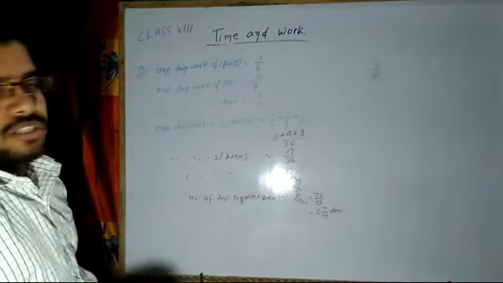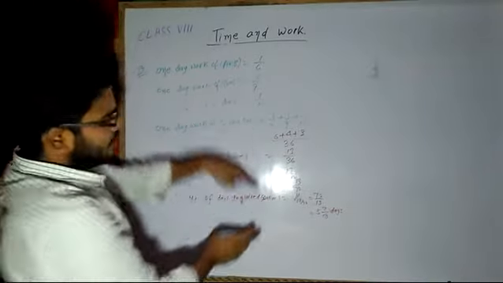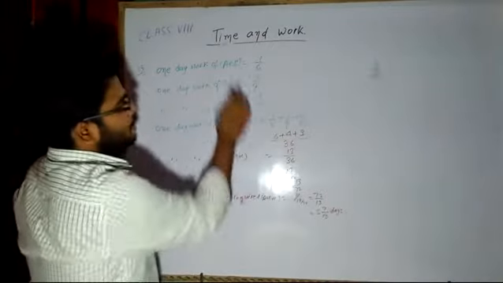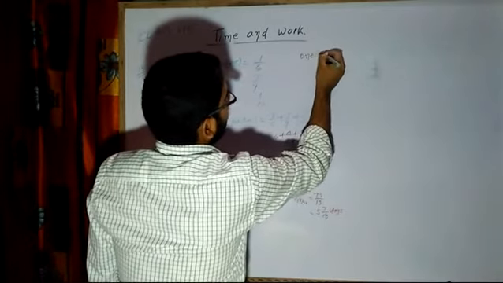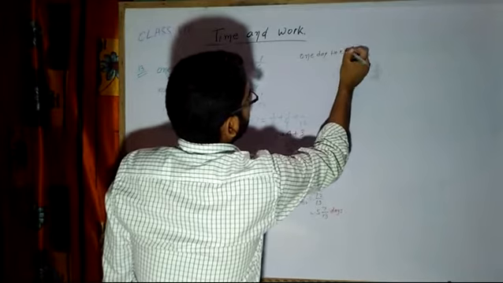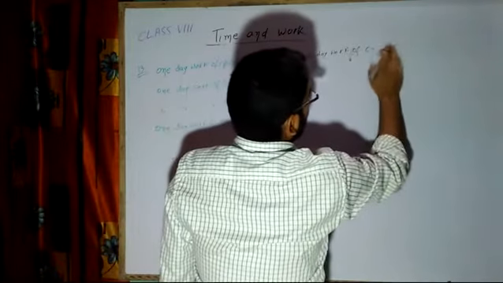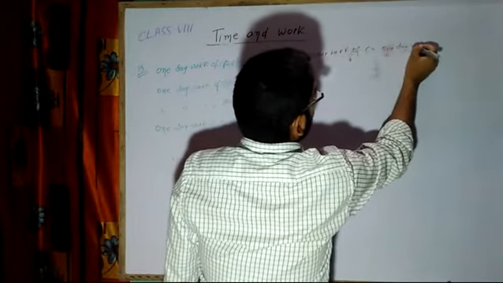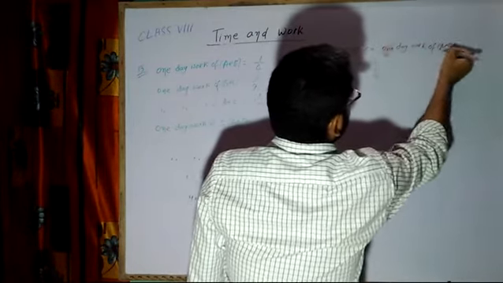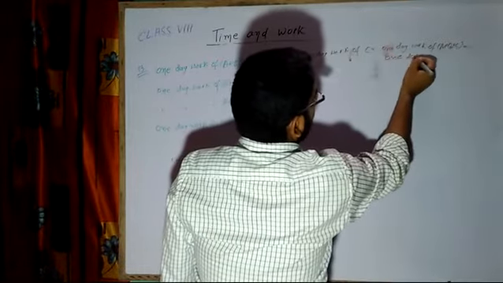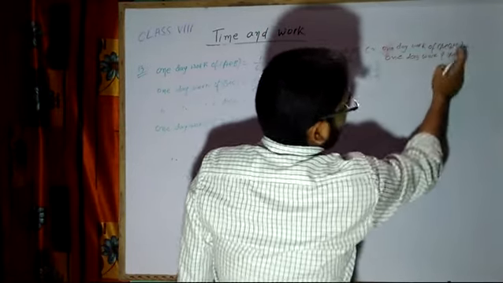Now individually, if they work, how much time will they take, right? A plus B plus C is given here, and A plus B is there. If we subtract these two, I will get C's work. Yes or no? A plus B plus C minus A plus B, so A and B will be cancelled out and C will be remaining. So I will write 1 day work of C is equal to 1 day work of A plus B plus C minus 1 day work of A plus B. Subtraction will give me C.